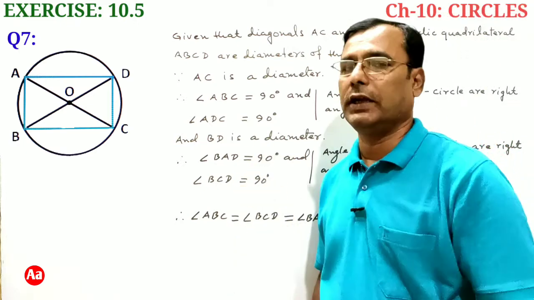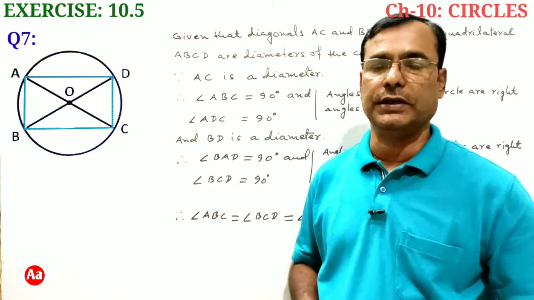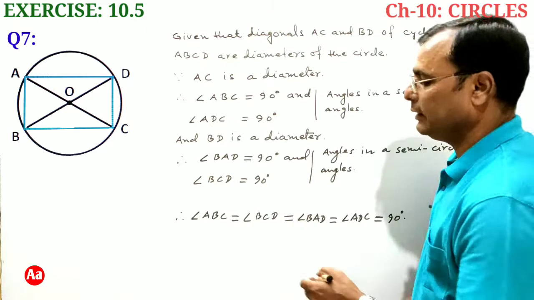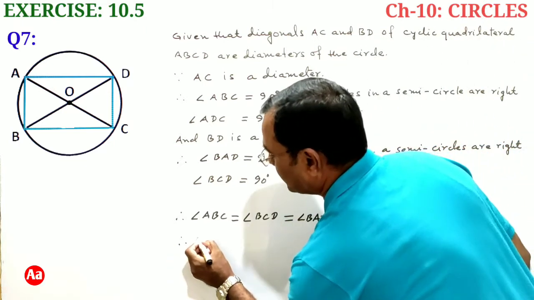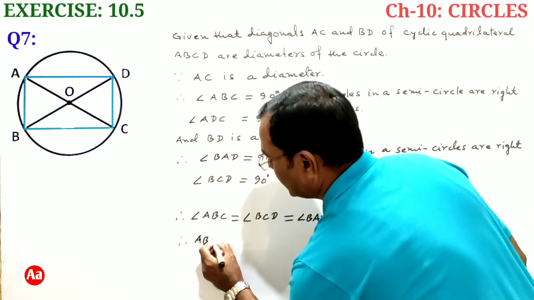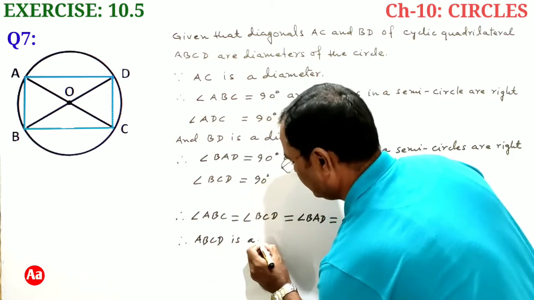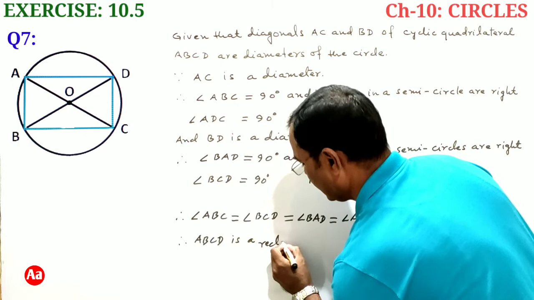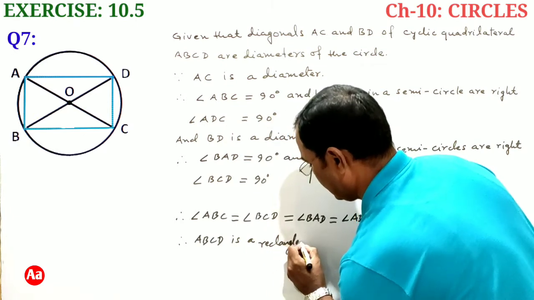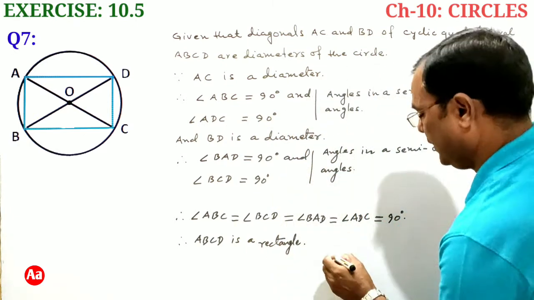That is, all four angles of cyclic quadrilateral ABCD are right angles, and therefore ABCD is a rectangle. Hence proved.